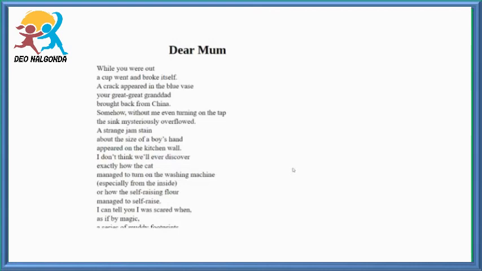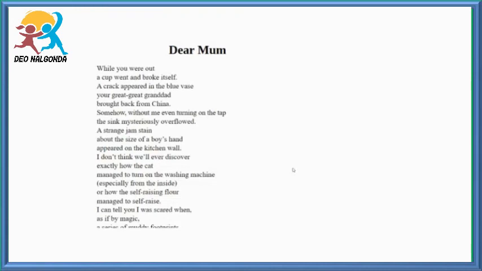In this, the poet says like this, Mom, still I can't find out how the cat managed to turn on the washing machine. Here, the poet's family have a cat as a pet, and he is also informing that the cat managed to turn on the washing machine from inside also. Mom, how did the self-rising floor manage to self-rise?